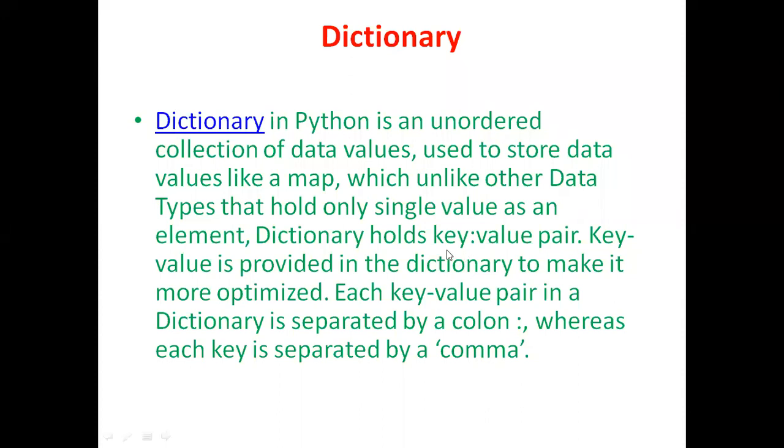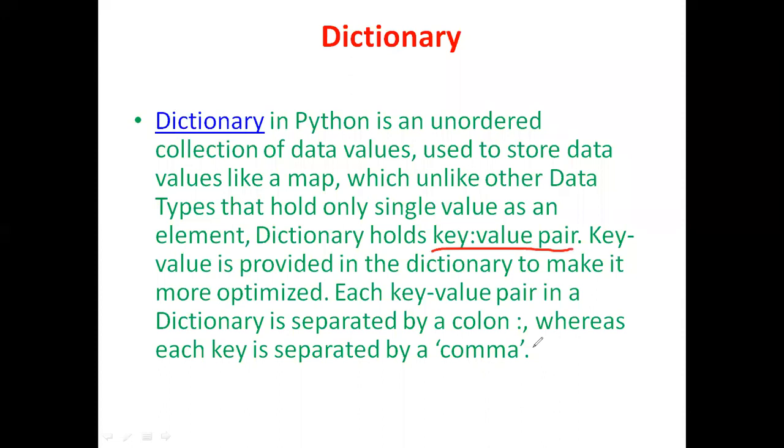The dictionary has key value pairs. Each and every value inside the dictionary will have a certain key.